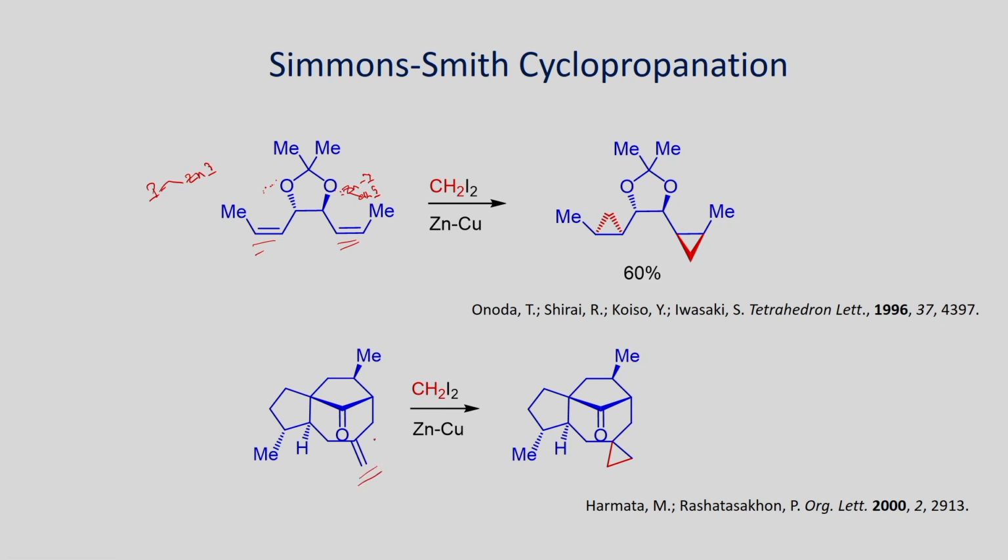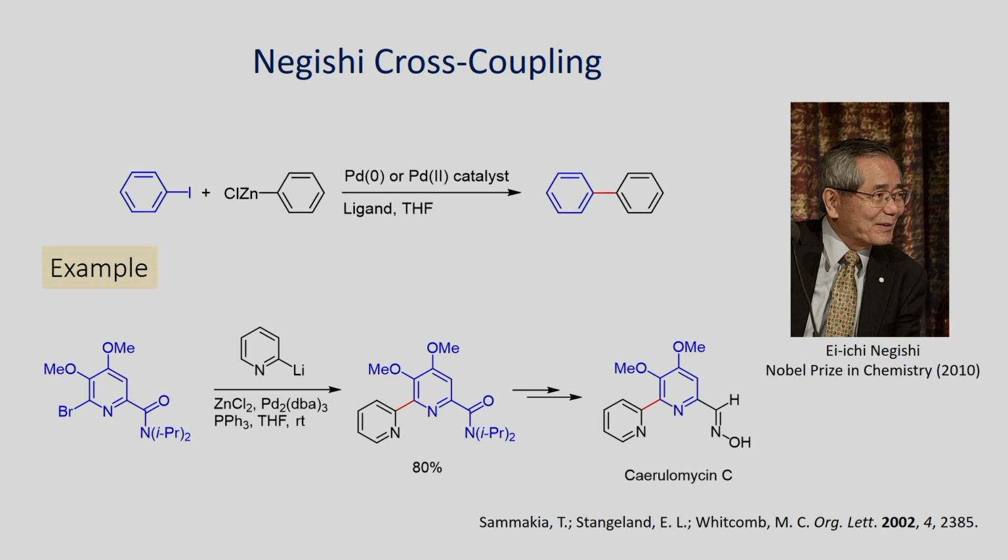Another example given here, you can also try to do cyclopropanation in this case, and you will be able to get the top side. As you have the ketone which can make chelation, you can convert the double bond into cyclopropane with excellent stereochemistry. The other interesting reaction is the cross coupling reaction, and whenever you have the aryl iodide